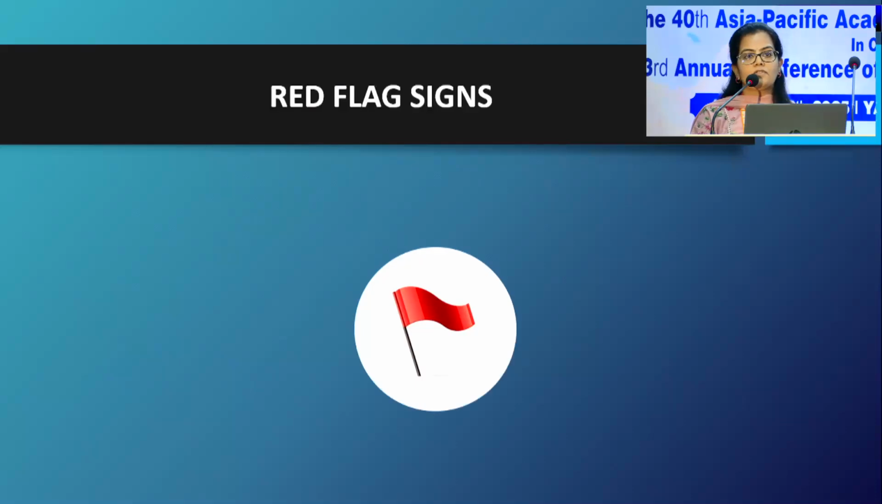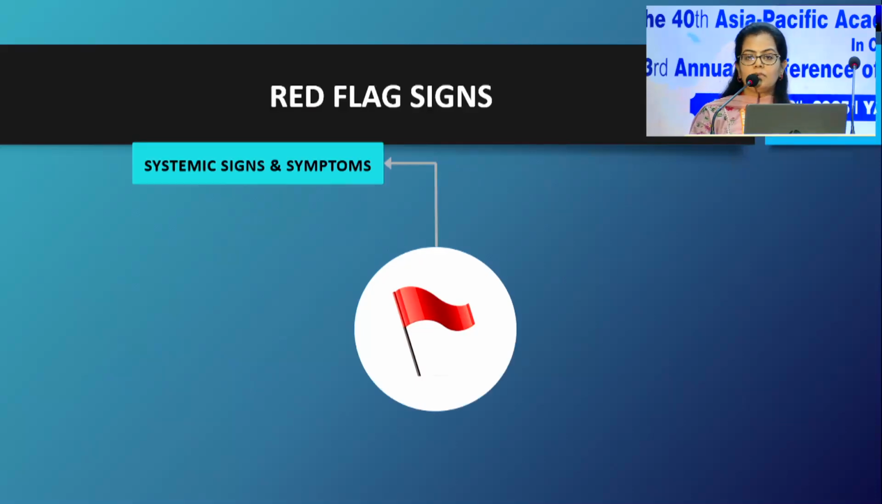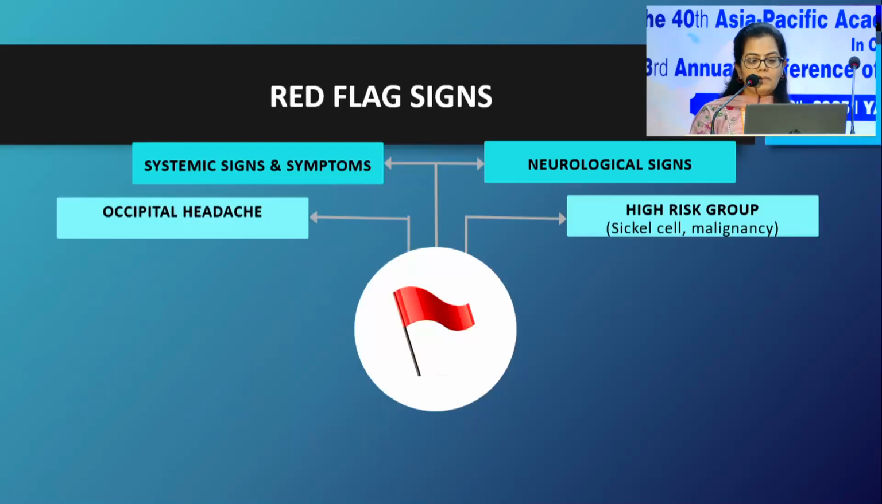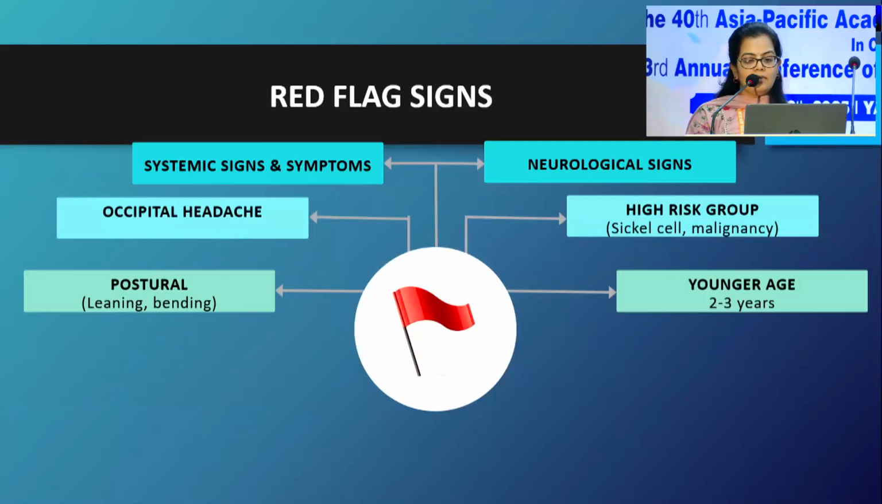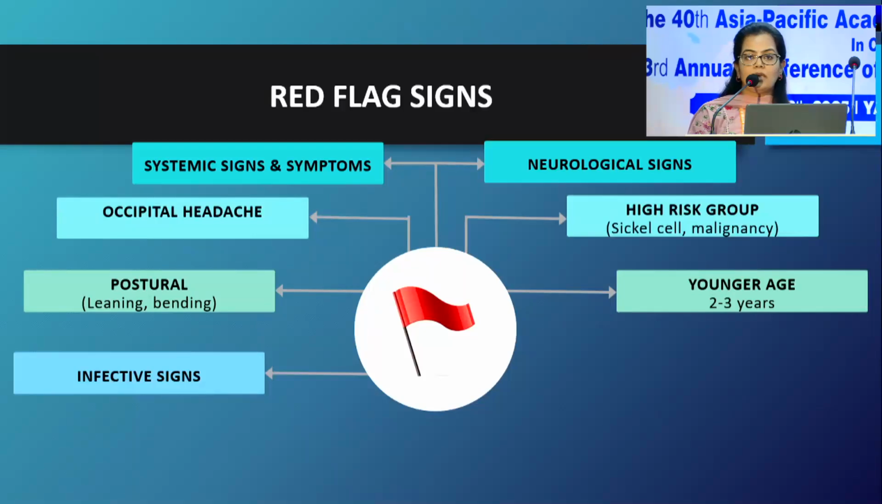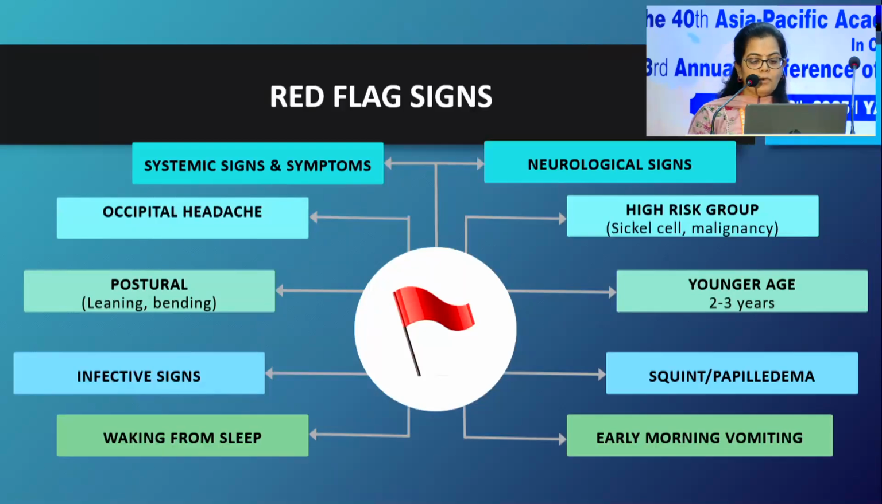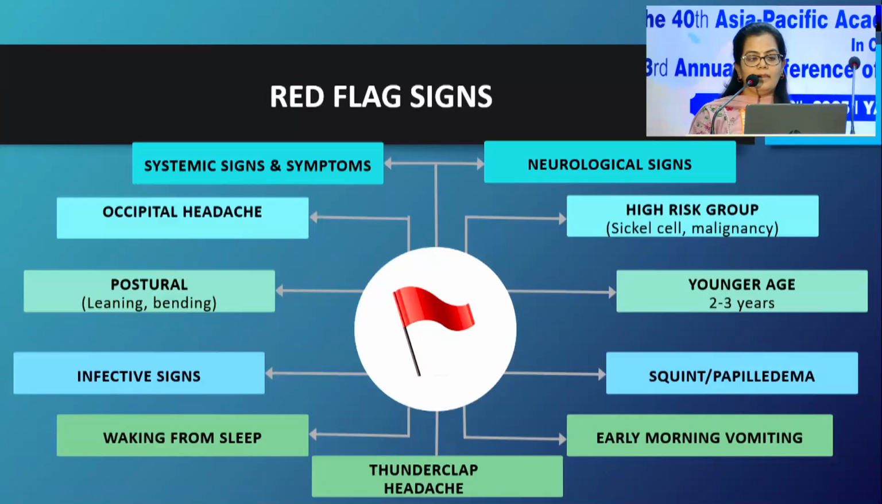One should be aware of certain red flags along with headache: systemic signs and symptoms like fever and weight loss; neurological signs like vision loss, cranial nerve palsies or ataxia; occipital headache in high-risk groups; postural headache; headache in very young children; headache associated with infective signs, squint or papilledema; waking up from sleep or early morning vomiting; or thunderclap headache.